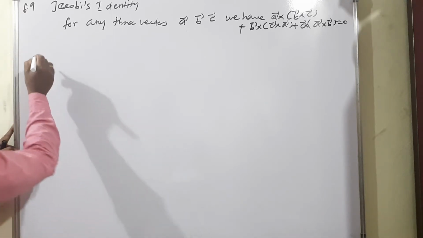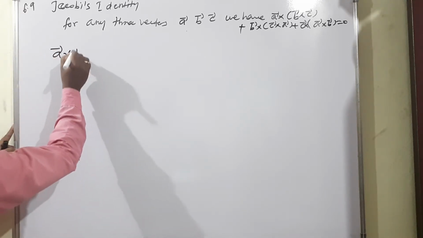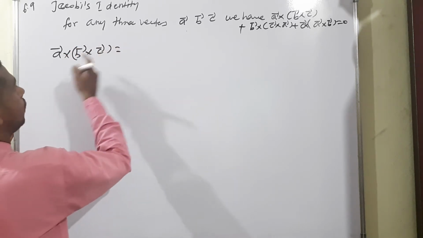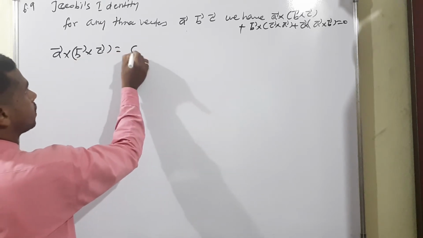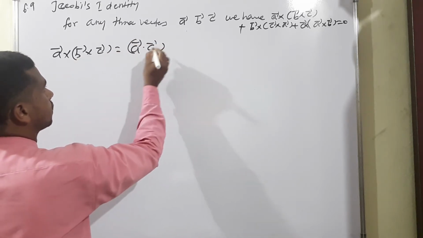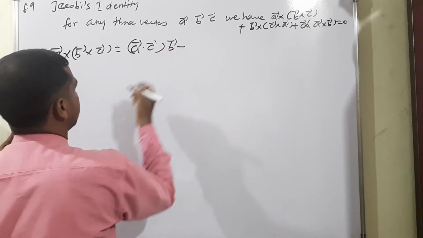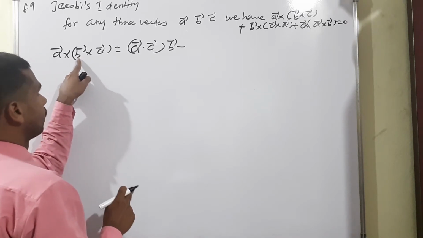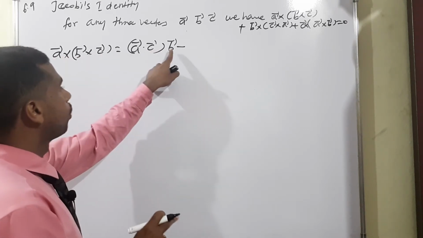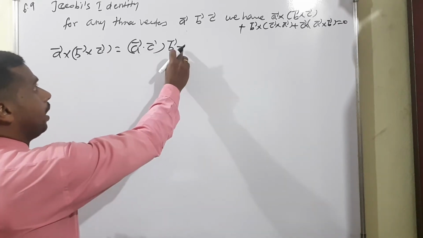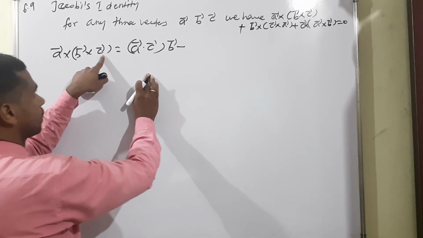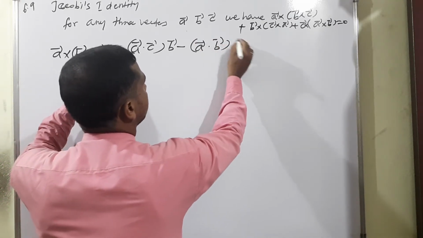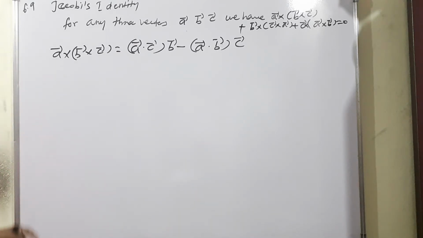A vector cross (B vector cross C vector) is equal to, first we have to skip B vector, so A vector dot C vector, B vector, minus, then we have to skip C vector: A vector dot B vector, outside the skipped vector, that is C vector.